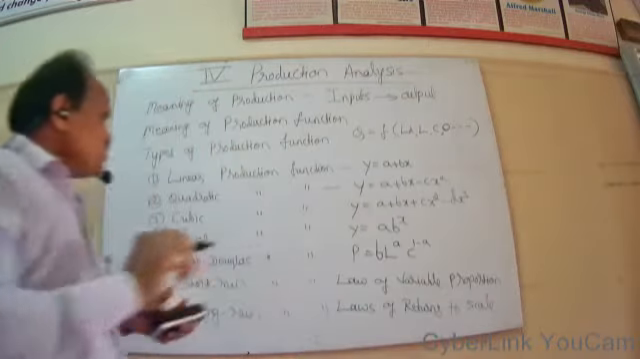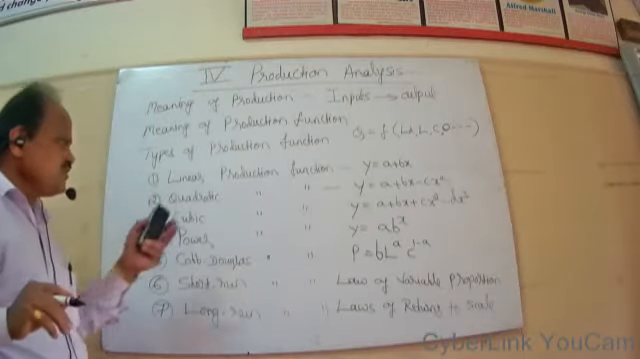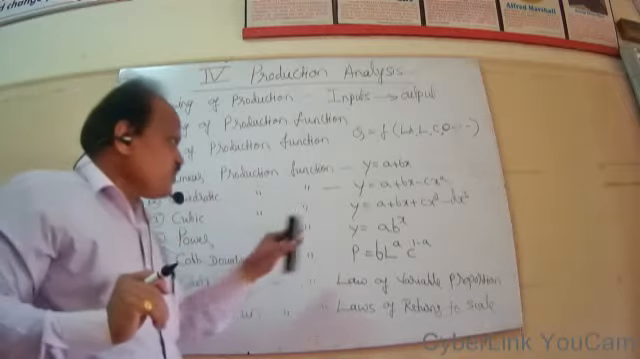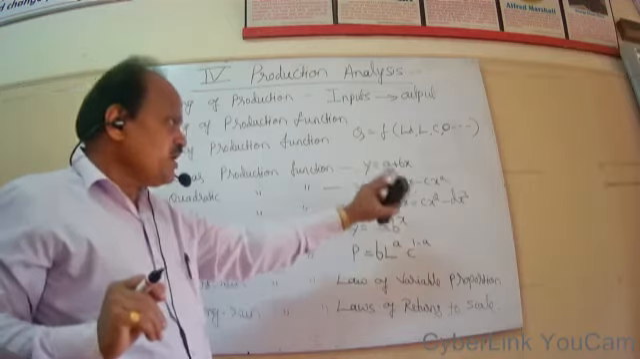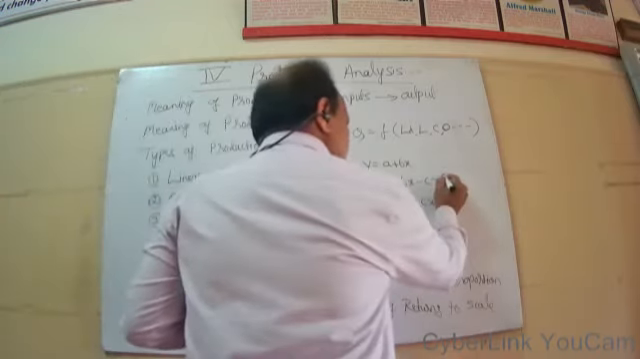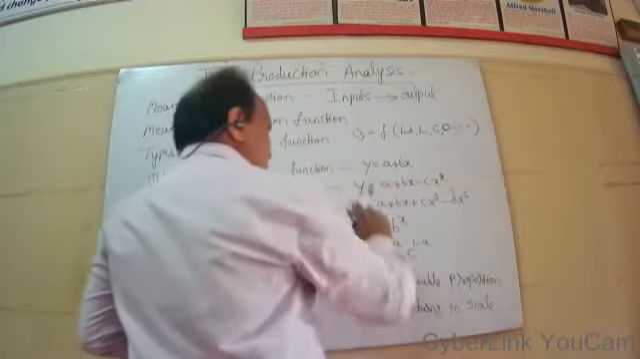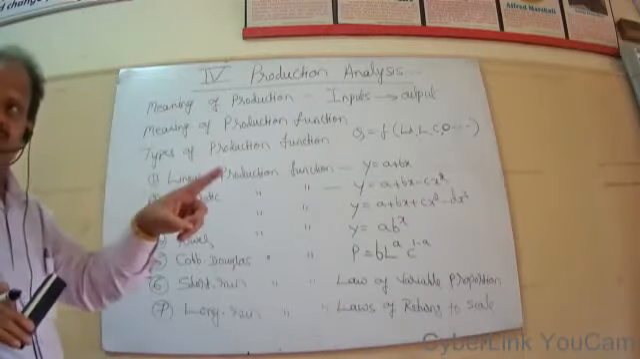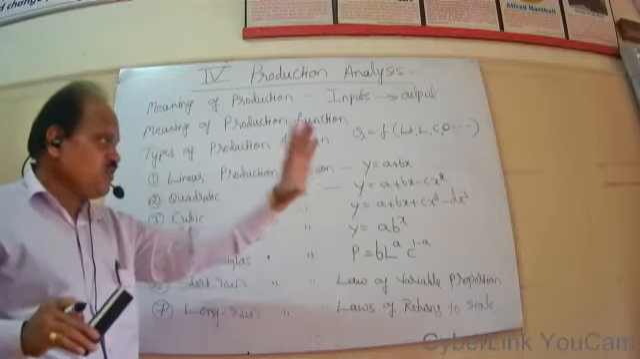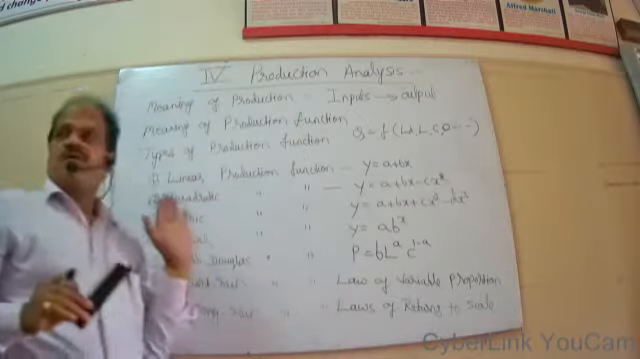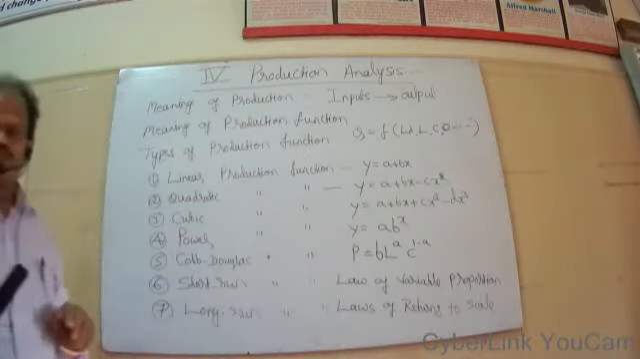So this is the linear production function. Then the second production function is quadratic production function. It can be written like this: y equal to a plus bx minus cx square. So once again here y indicates quantity of output, a, b, c are constant parameters and x indicates quantity of inputs used.